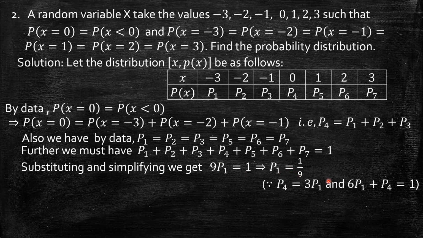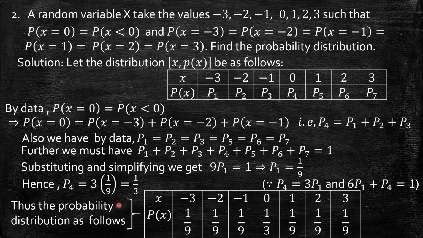So the data I have used here is p4 is p1 plus p1 plus p1, and the rest is 6 times p1. So totally it is 9p1 equal to 1, means p1 equal to 1 by 9. Now I can get back p4. P4 is nothing but 3 times p1, that is 1 by 3, and the rest are all 1 by 9.